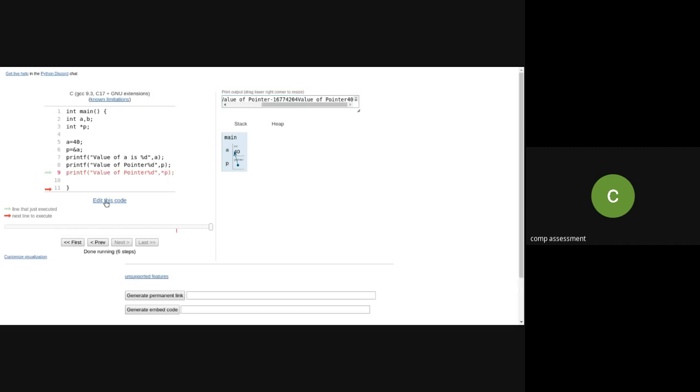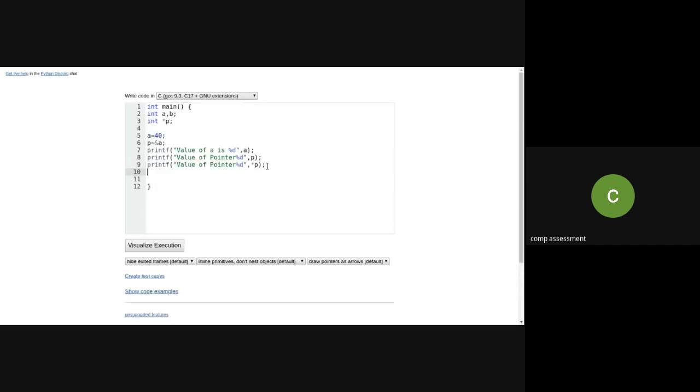Now, what I have done is stored the address of A into pointer variable P. So now I'm going to increment the value. Edit code. When I'm saying A is equal to A plus 1, what will be the value of A now? Which is similar to pointer P is equal to pointer P plus 1.